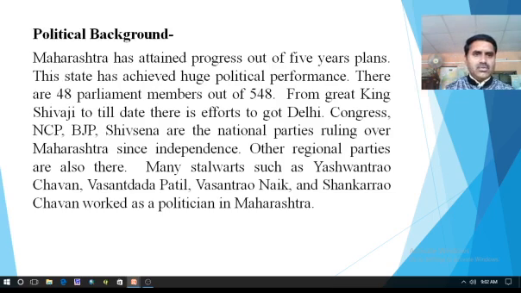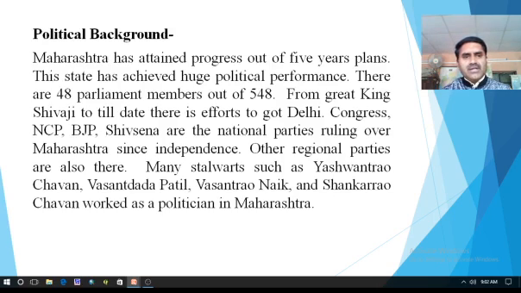From the great King Shivaji to date, there have been efforts to reach Delhi. Even many kings made efforts to conquer Delhi, but although they were not able to, they made the effort.